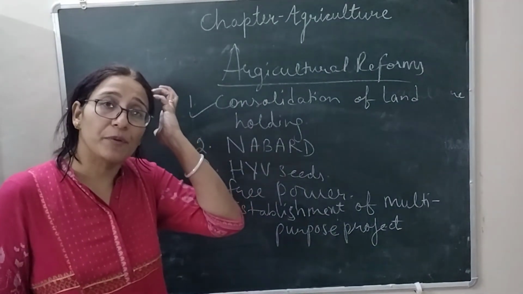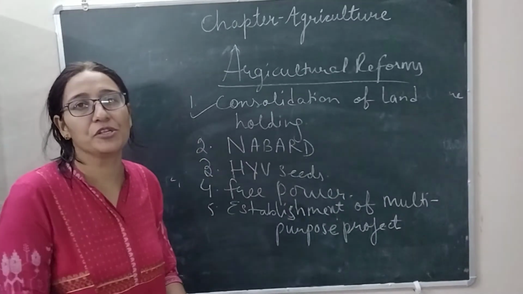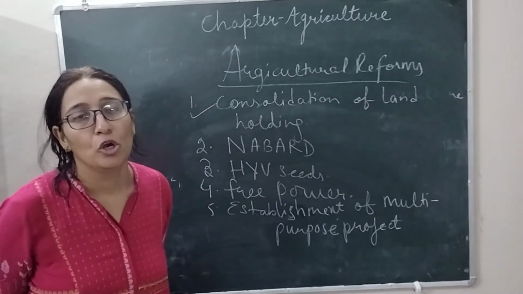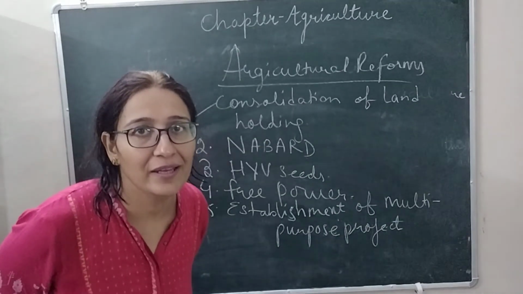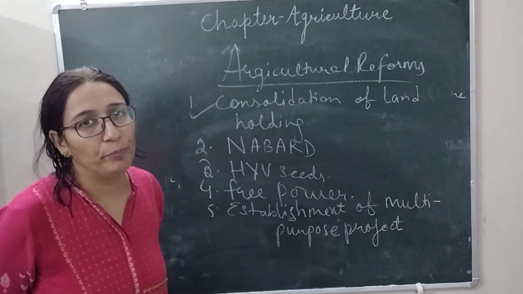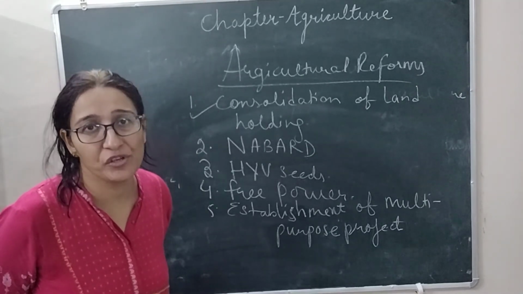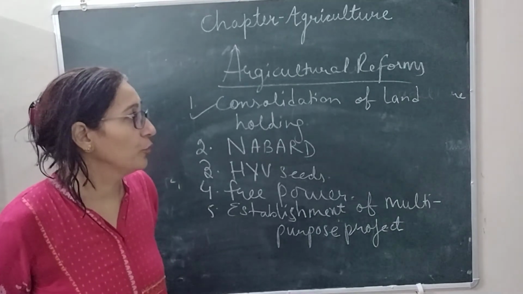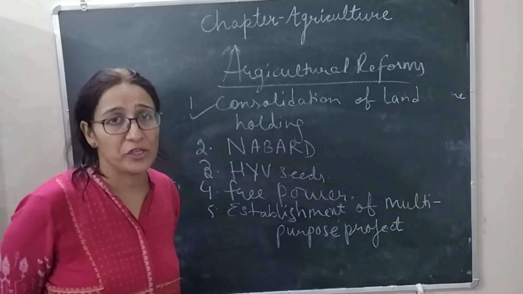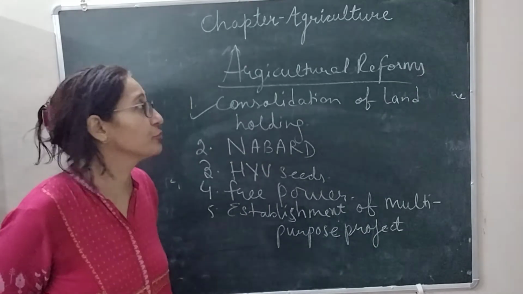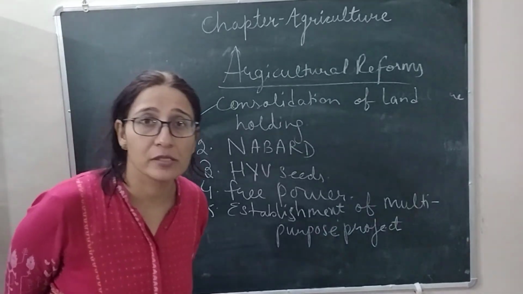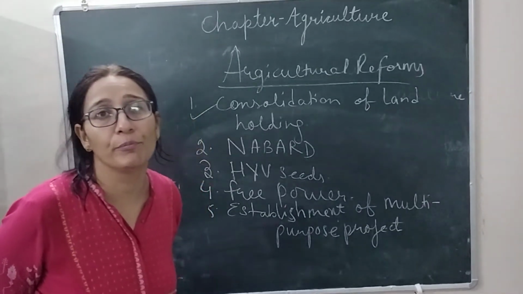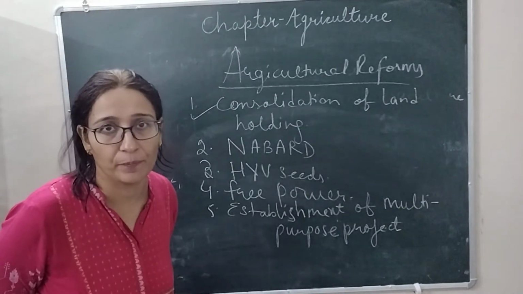Many multi-purpose projects have been set up by government to provide electricity as well as better irrigation facilities to the farmers. So these are the special steps taken by government to improve agricultural production.